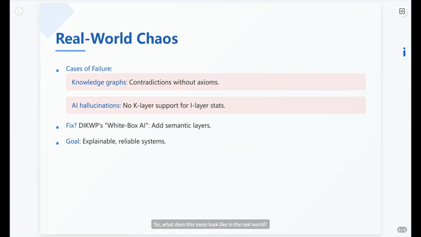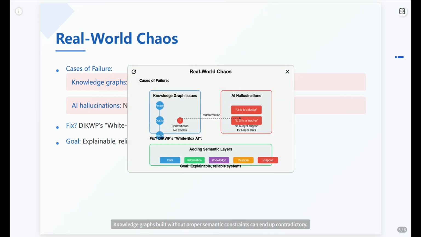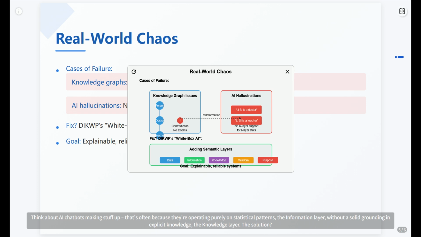So, what does this mess look like in the real world? Knowledge graphs built without proper semantic constraints can end up contradictory. Think about AI chatbots making stuff up. That's often because they're operating purely on statistical patterns, the information layer, without a solid grounding in explicit knowledge, the